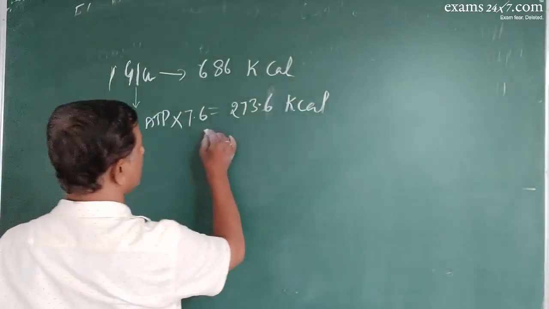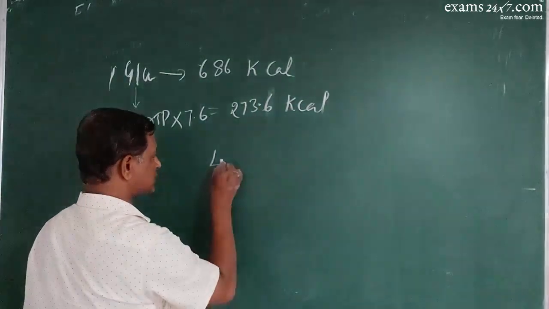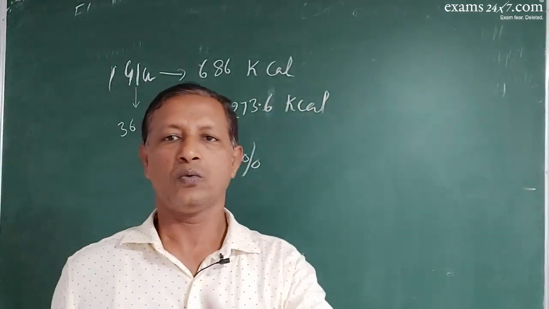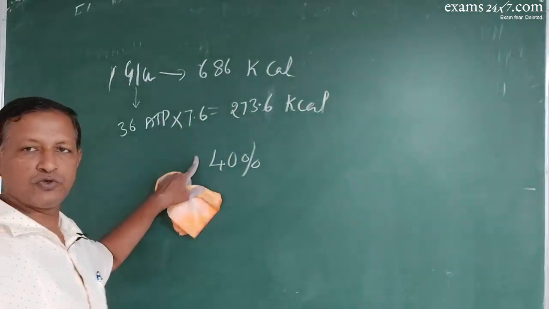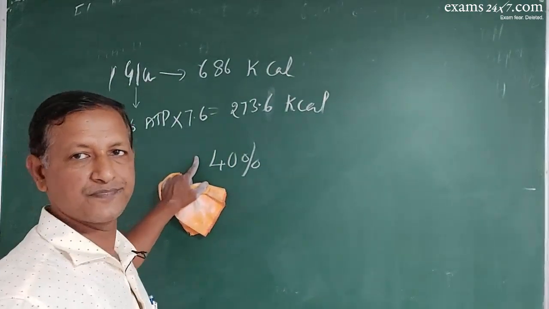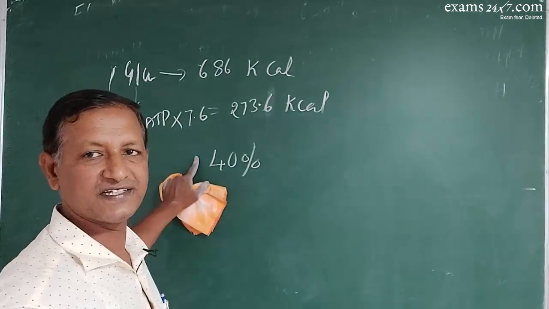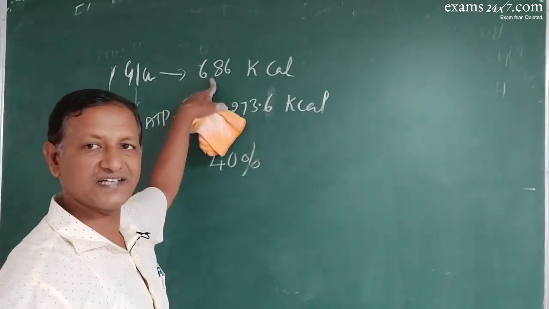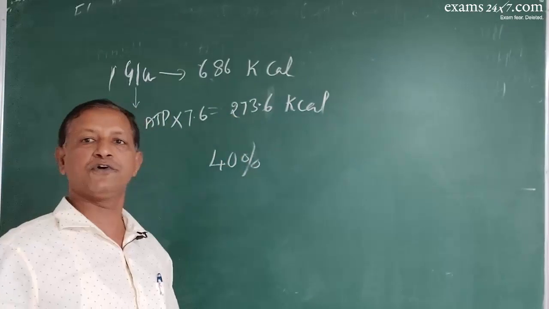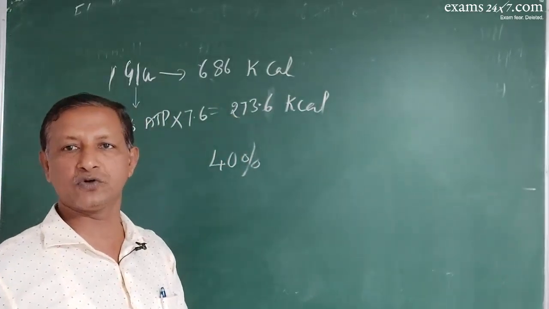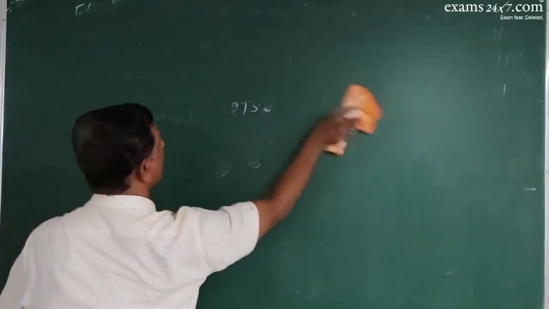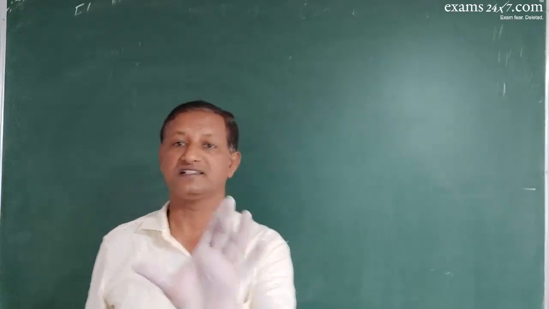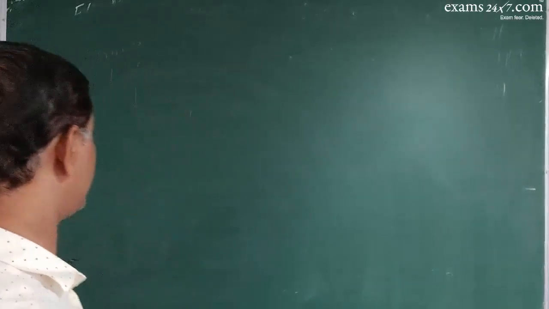Okay. So that means when we respire glucose, one molecule of glucose will give you only 40% of energy. Remaining 60% is wasted as heat. See, the available energy is this. That means major amount is lost as heat. Hence, only 40% of the total energy present in a glucose molecule will be available for activities. So this is how it should be considered. Hope you are clear.